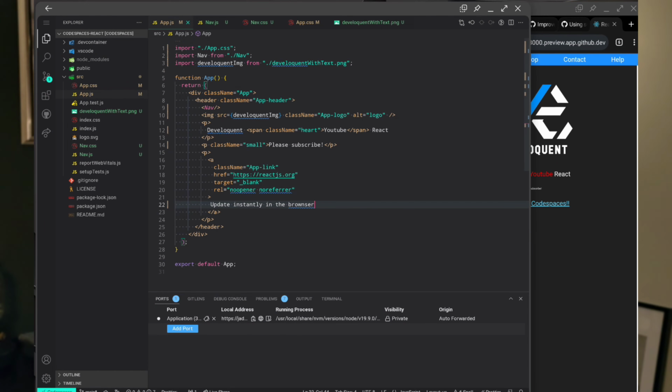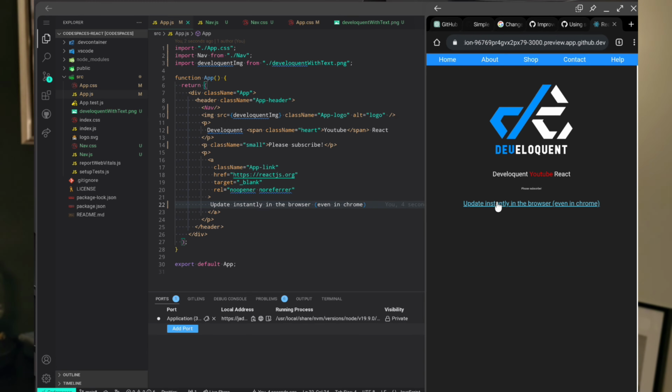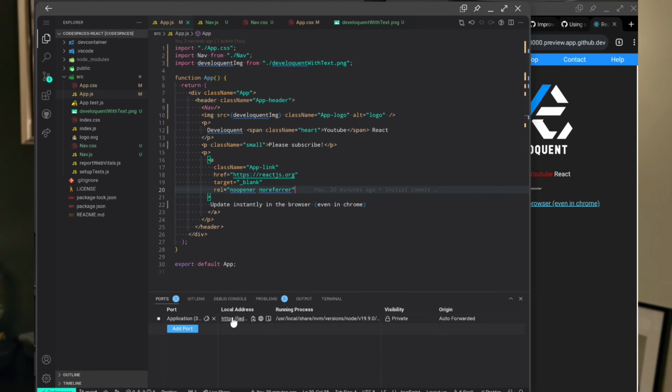But what if you want to connect to one of your repositories from GitHub? It's super simple. Just go into Codespaces and clone the repository that you want, and then you'll be good to go. And then you'll be able to commit, push, pull, and make changes that you want locally on your machine. And because it's fully integrated with GitHub, you can even create pull requests and manage your issues directly from the IDE.